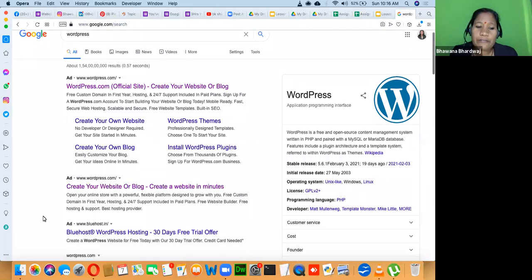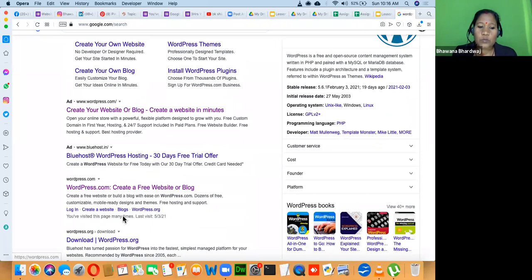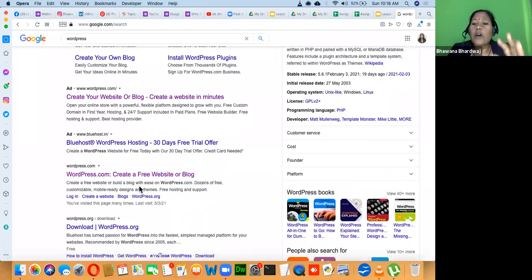With WordPress, you will find two kinds: one is called WordPress.com and one is WordPress.org. WordPress is a content management system. This is one of the content management systems. Apart from that, there are so many other content management systems. You can use any content management system.